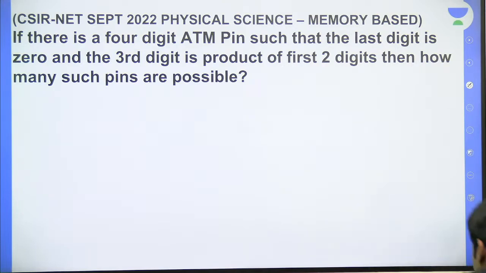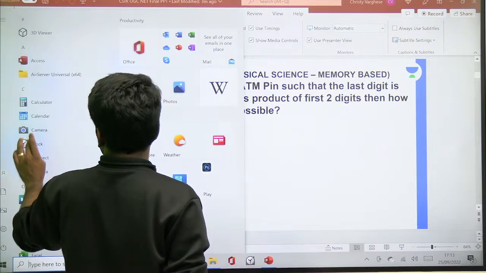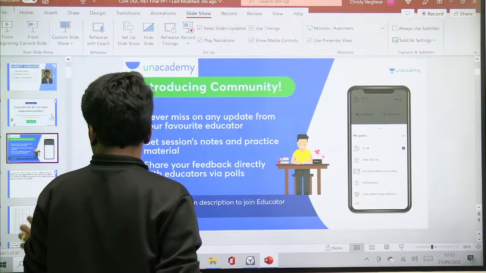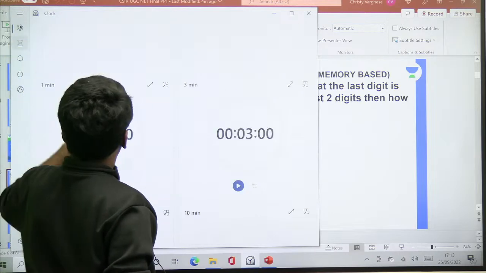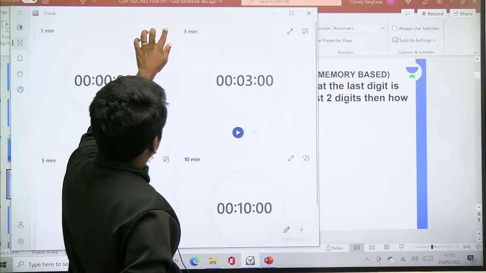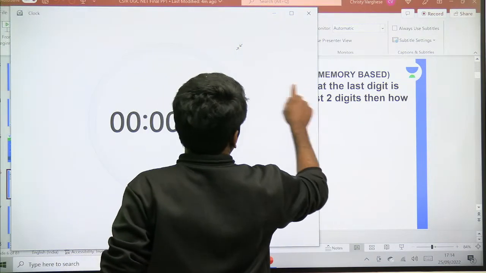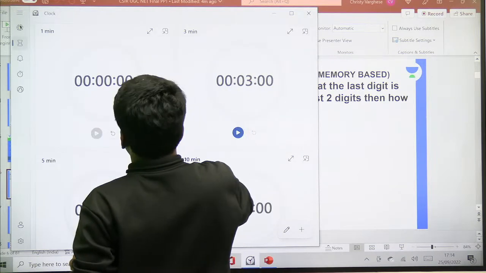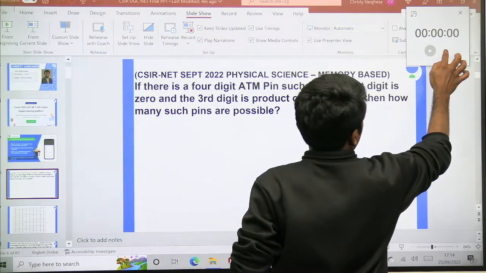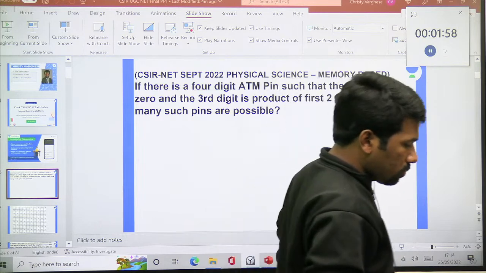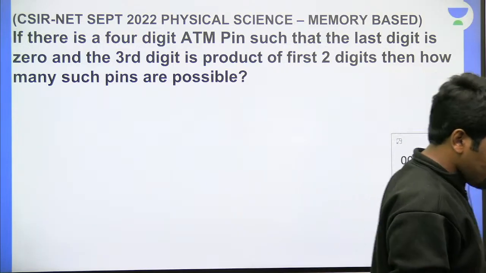I'm giving you 1.5 minutes to try. I will give a timer also so that there is order. Starting the timer, post your answer, whatever you are getting. If you haven't tried this question, you can try now. That is why I am giving time.